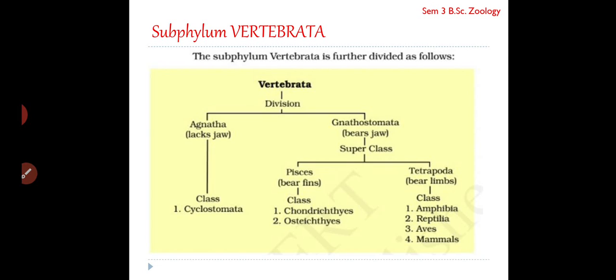Fine. And further we saw Gnathostomata is divided into two superclasses: superclass Pisces, which includes all the fishes, while tetrapods include all the four-legged vertebrates. Most of them are terrestrial. The fishes are completely aquatic in nature. So these are the major classifications under subphylum vertebrata.